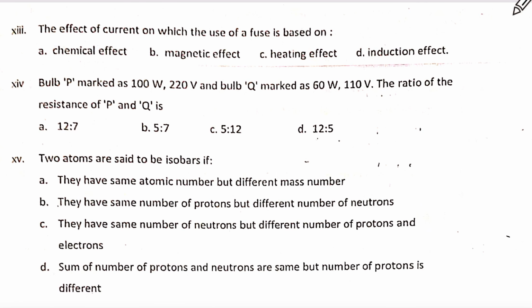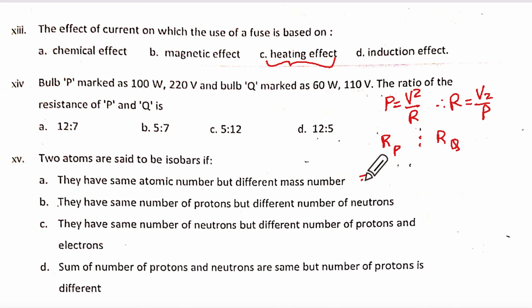Effect of current on which the fuse is in detail. Bulb P and bulb Q. Ratio of the resistance. Remember P is equal to V square upon R. So R is equal to V square upon P. Very good. So your RP to RQ will be equal to 220 into 220 upon 100 is to 110 upon 60. Let us cancel these zeros.